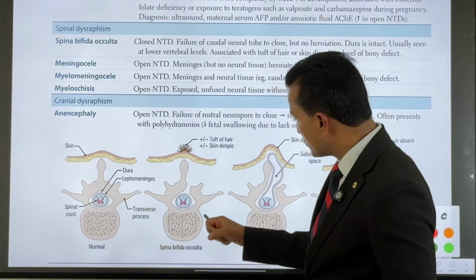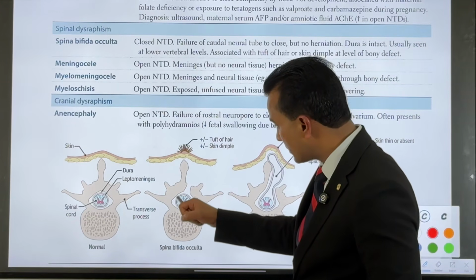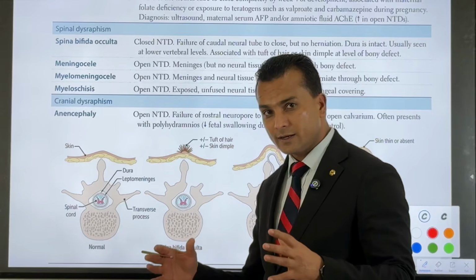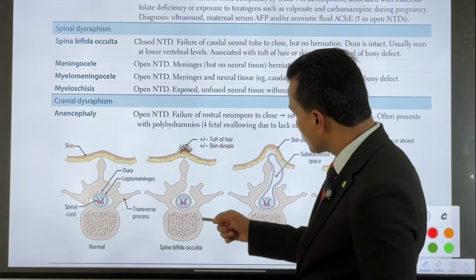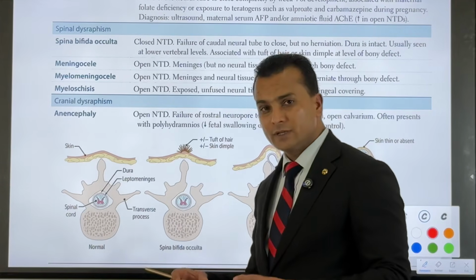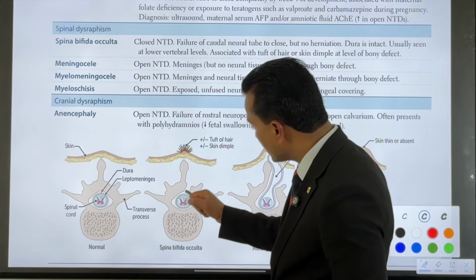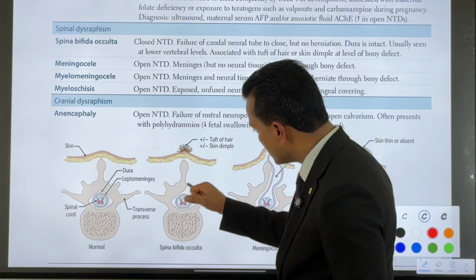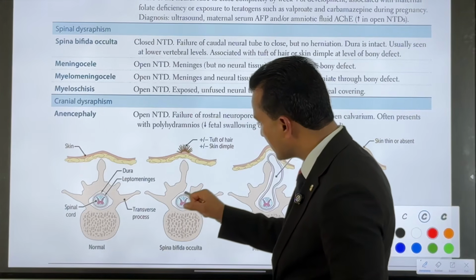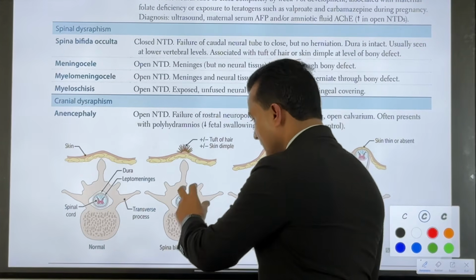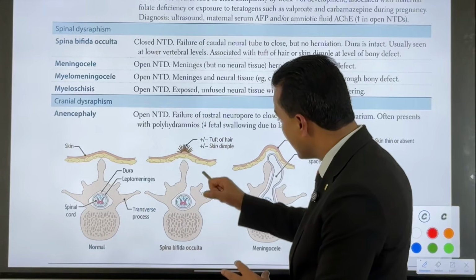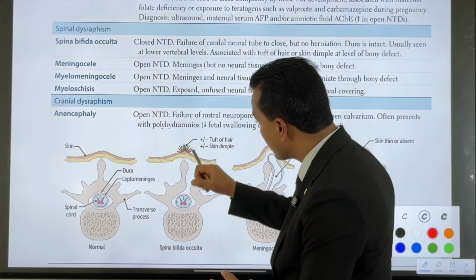As we know, the covering of the nervous system is the meninges, the three layers: dura mater, arachnoid mater and then pia mater. Spina bifida occulta is the type of defect where there is failure of the bony canal to fuse. Here you can see, there is no displacement, protrusion or herniation of anything relating to the neural tube. This is just a bony defect, and there is growth of tough hair on the skin.